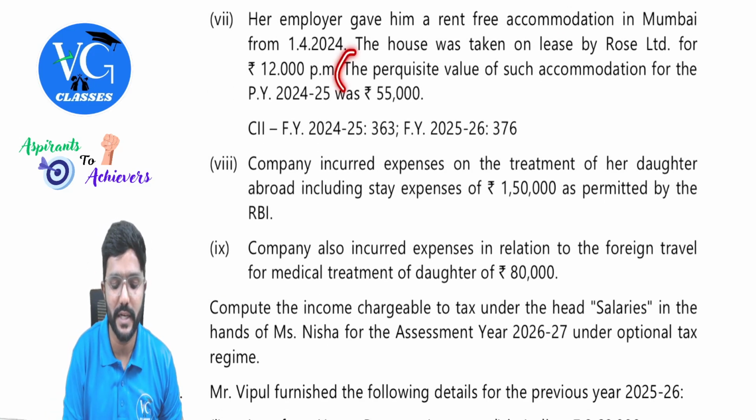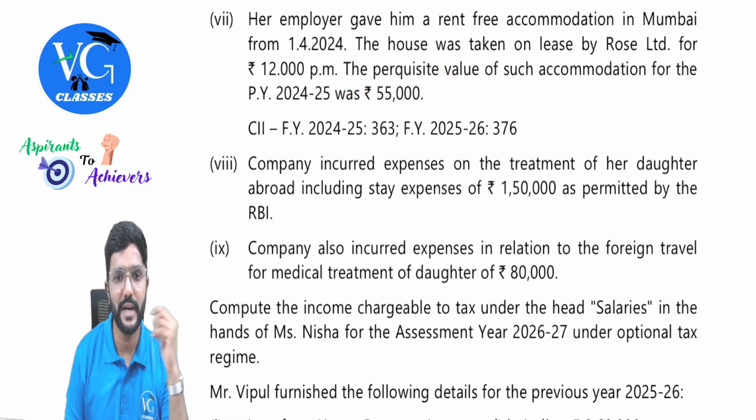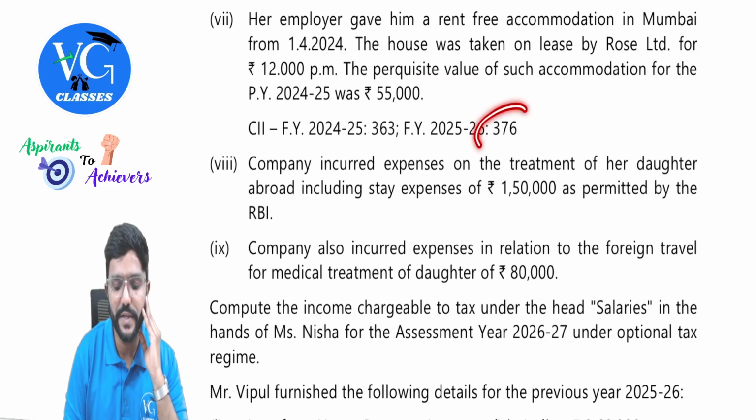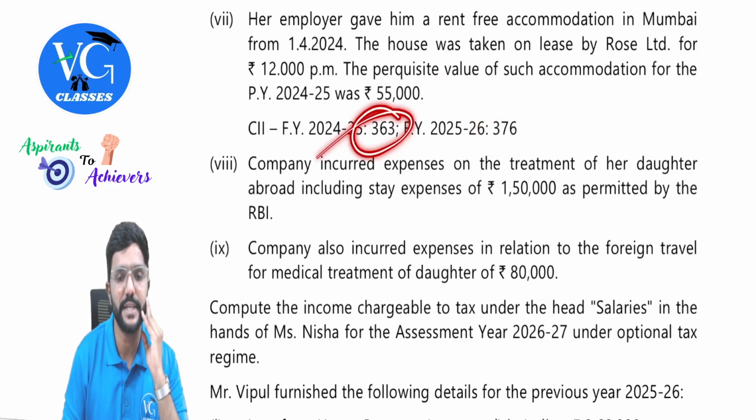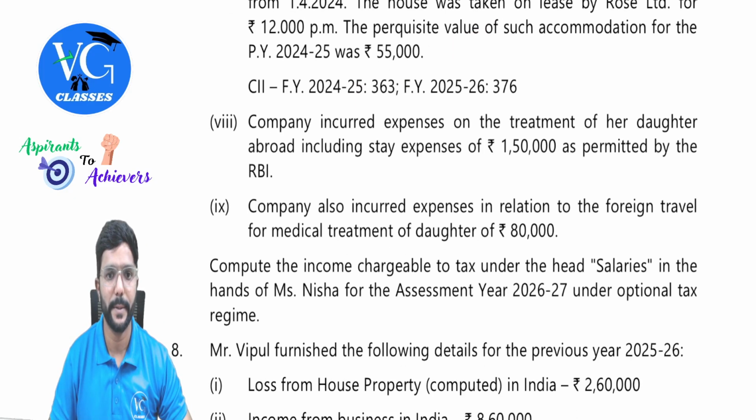Okay, then indexation calculation and all we need to take care. We need to multiply 55,000, the value for last year, right? Into 376 divided by 363. So whatever perquisite value we calculate, it should be restricted to whatever is the indexed value we get here. We will see that calculation later.